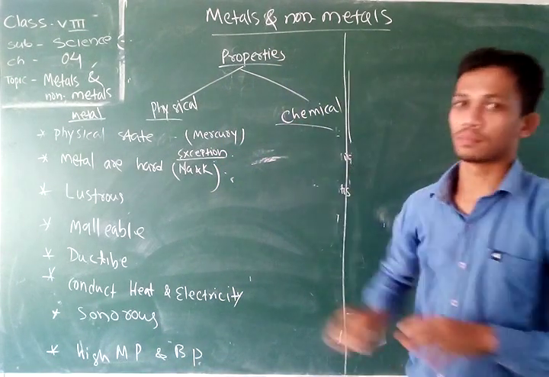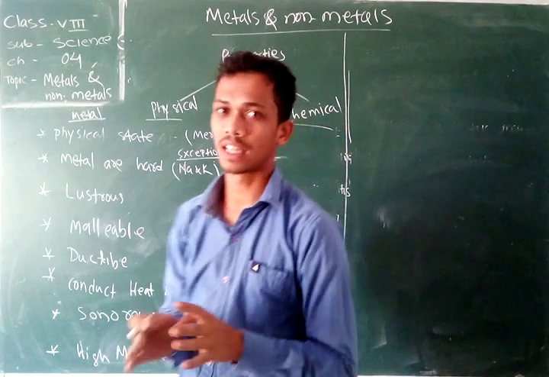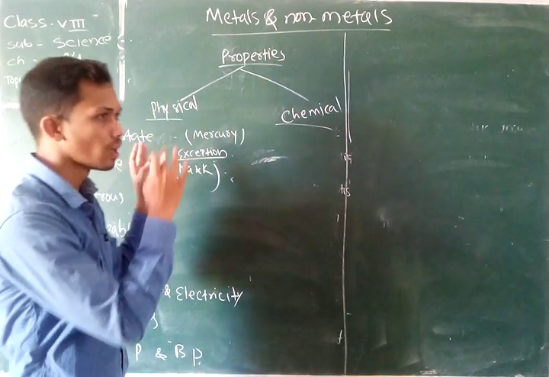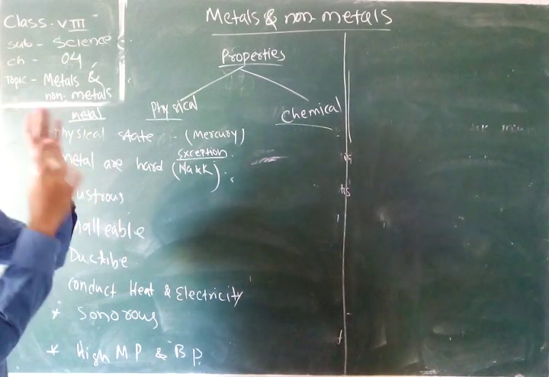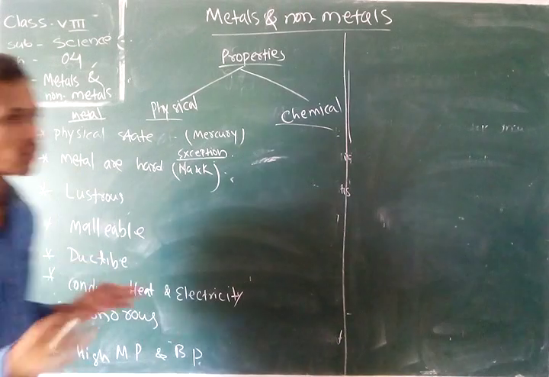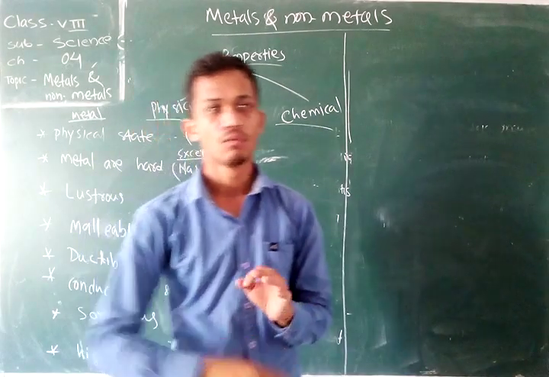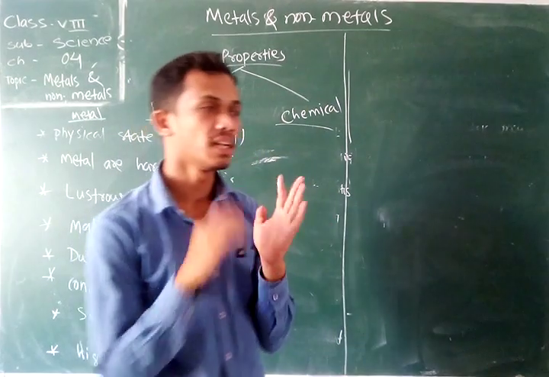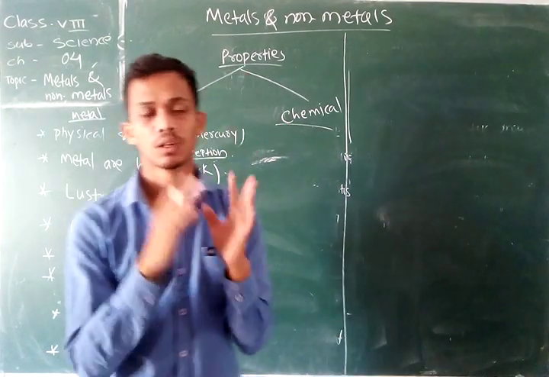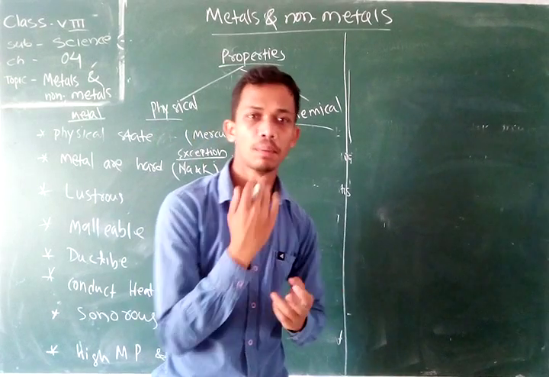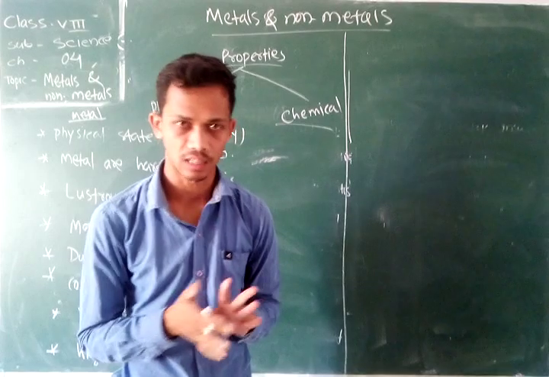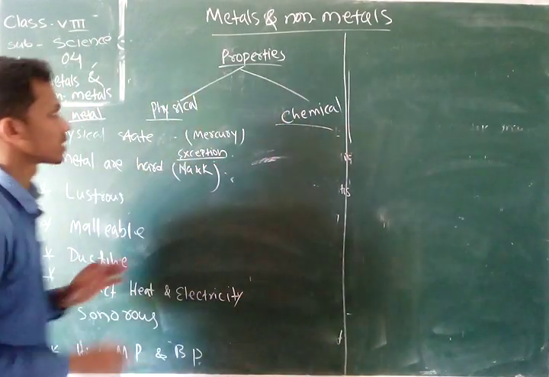What are metals and non-metals? In your class 8 level, there is no specific definition of metals and non-metals. We can identify the metals and non-metals by their properties. But note one thing: those elements which have the capability to donate an electron are the metals, and those substances which have the capability to accept an electron are the non-metals. Okay, so let's start our discussion here.